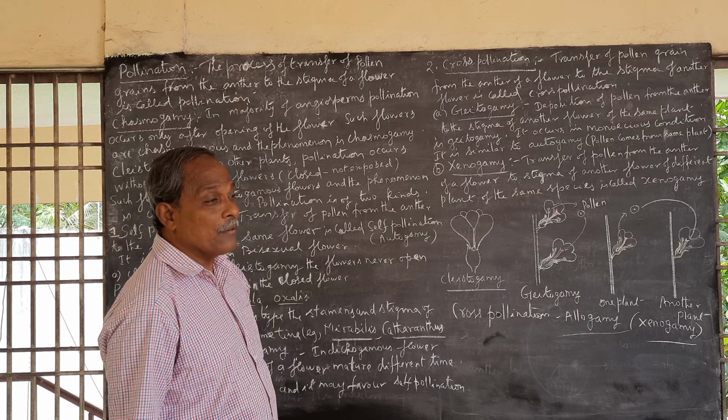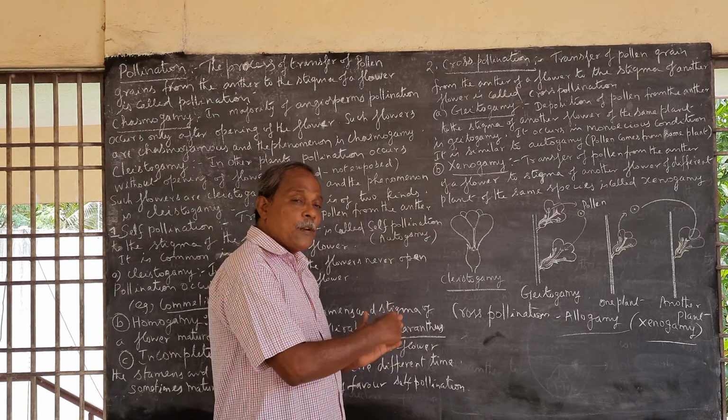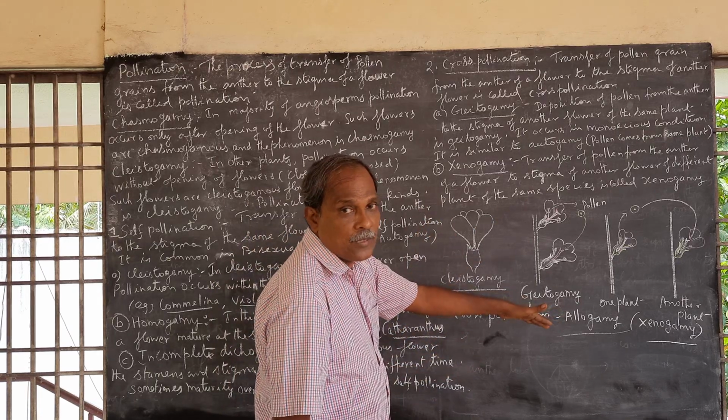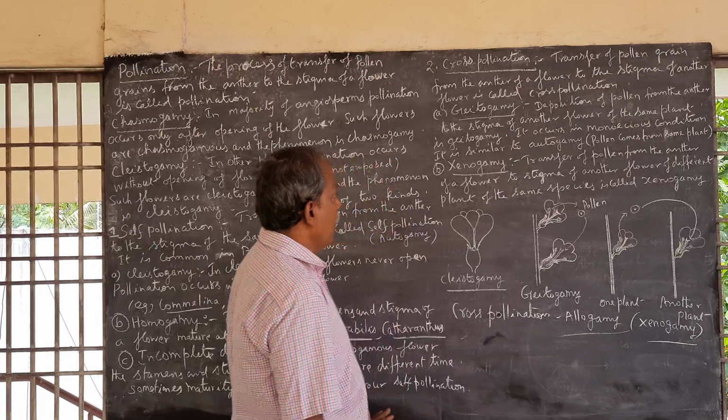Xenogamy. Transfer of pollen grain from the anther of a flower to the stigma of another flower of a different plant of the same species. It is called xenogamy.